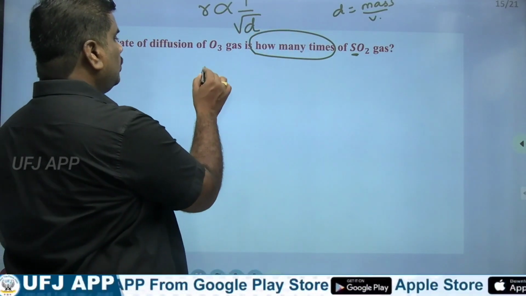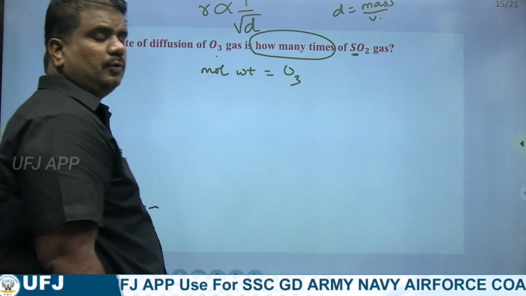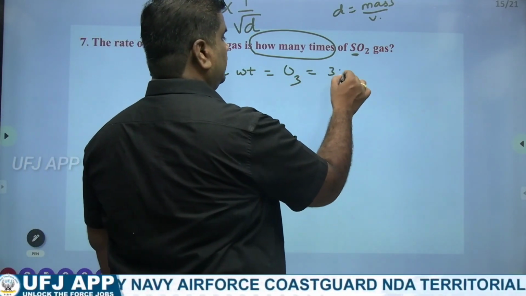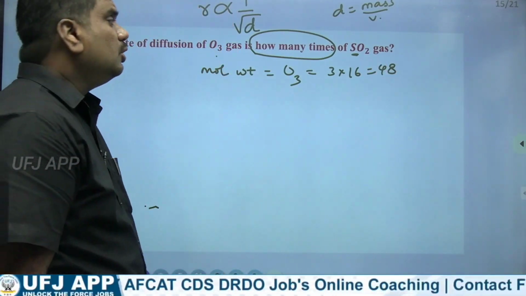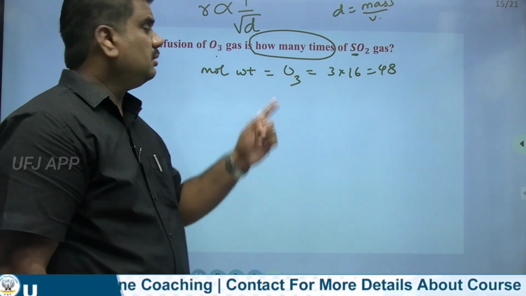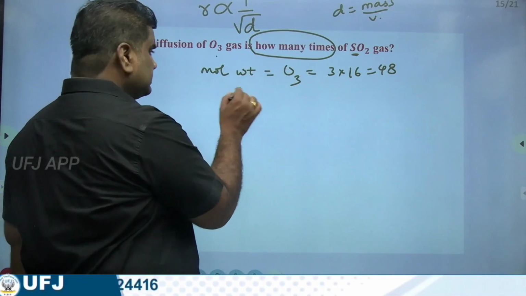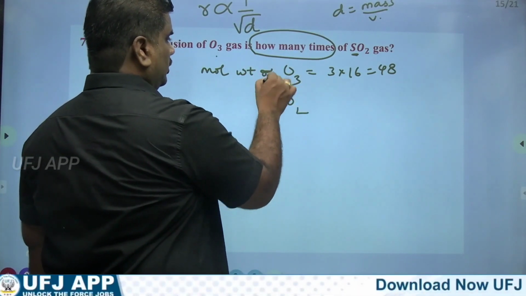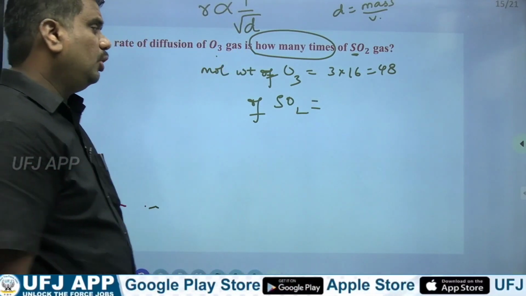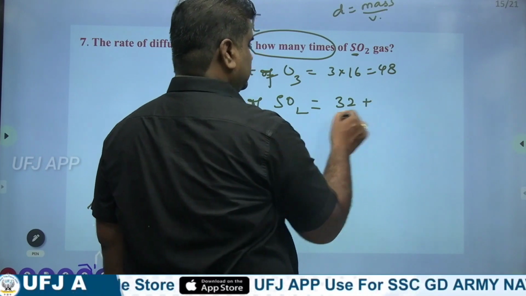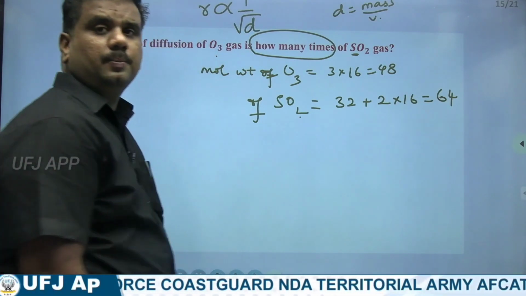So the molecular weight of O3 gas is 3 into 16, that is 48. Oxygen's atomic weight is 16, but since it is O3, we take it as 48. Similarly, the molecular weight of SO2: sulfur's atomic number is 16 and its atomic weight is 32, plus 2 into 16, that equals 64.